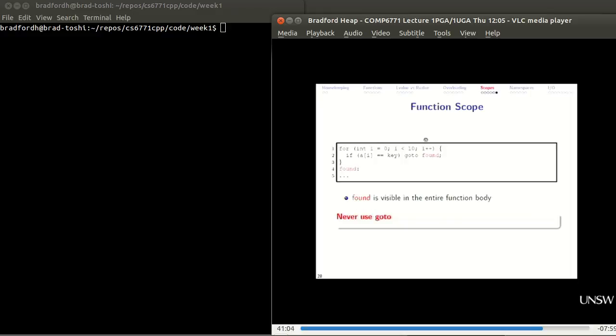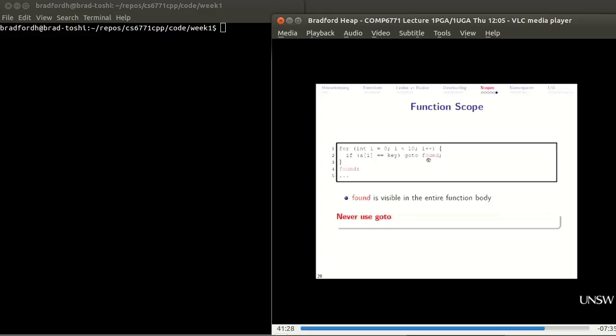Function scope. Don't ever do this. Function scope is used for labels. See, it's found sitting here. This is a label. It's visible inside the entire function. So if there was void f up the top of here, and this is a one-function, this completely works, and you can say things like go to found.